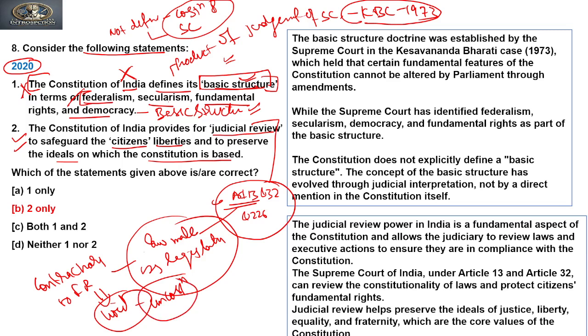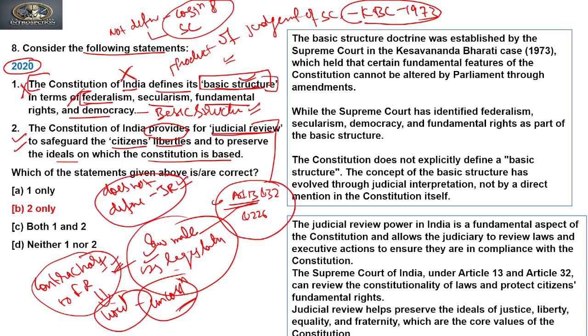So if any law made by the legislature violates any of the fundamental rights in Part Three, it can be challenged in a court, and the court will hold that the law contradicts the fundamental rights, so it is unconstitutional. It means Article 13 has a provision of judicial review. Again, we need to understand here that the Constitution provides for judicial review, but does not define judicial review. There is no definition of judicial review given in the Constitution, though the Constitution has provisions with respect to judicial review, right?